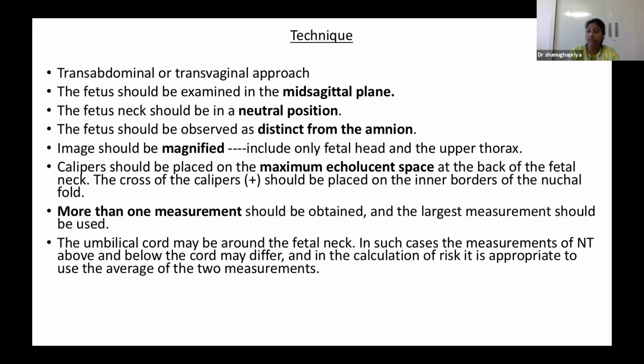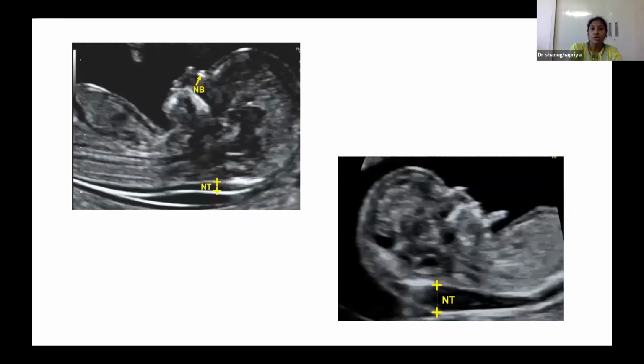In that case, we can wait for some time; after fetal movement it might move out of the neck region. Otherwise, we can take the NT measurement above and below the level of the nuchal cord, and the average of both measurements is used.